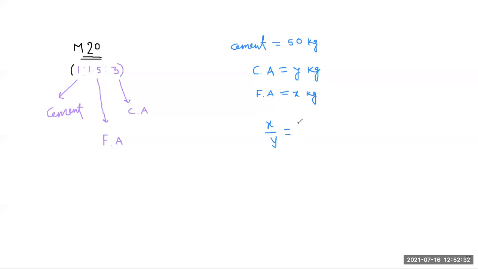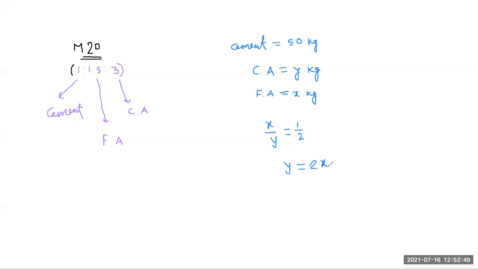So just take here x by y generally as 1 is to 2. So here we get y is equal to 2x.